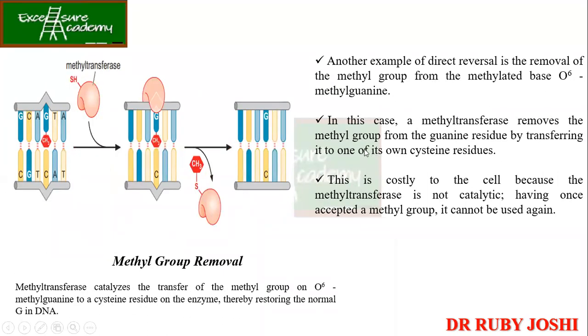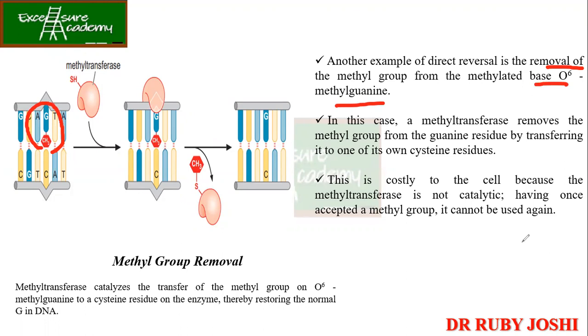Now coming to another example, the removal of the methyl group from the methylated base O6-methyl guanine. In this case, methyl transferase removes the methyl group from the guanine residues. This guanine residue has an additional methyl group, which will be transferred to the cytosine residue. This is costly to the cell because the methyl transferase is not catalytic. Having once accepted a methyl group, it cannot be used again.